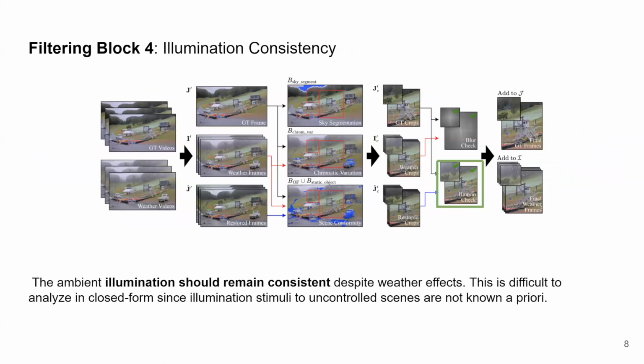The fourth and final filtering step is illumination consistency, which states that the ambient illumination should remain consistent despite weather effects. Unfortunately, since we are unable to control illumination stimuli throughout the scene, and changes in illumination can be confounded with the presence of scattering media, we opt to use a deep learning model trained on a smaller seed dataset which conveys enough scene understanding for a coarse binary decision boundary to assess if the illumination is consistent between frames.